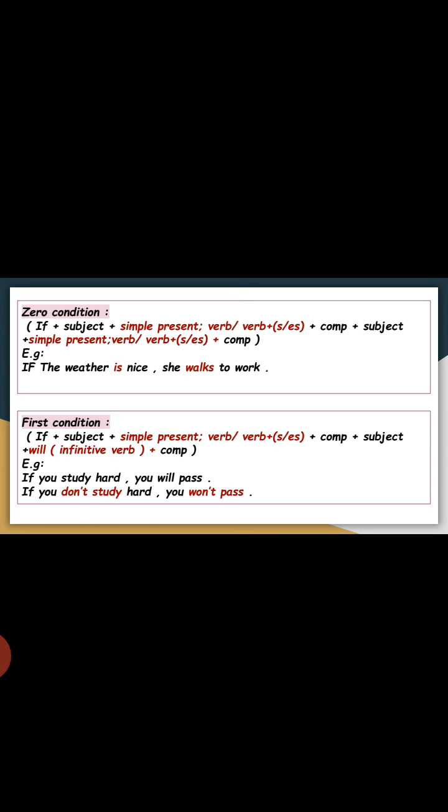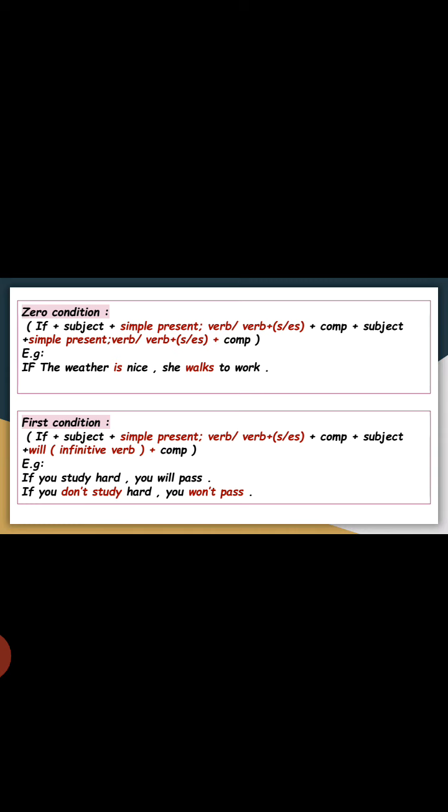The rule of the first condition is the if clause part: if plus subject plus simple present, which is verb or verb plus s, and the main part is subject plus simple present, verb or verb plus s, plus complement.